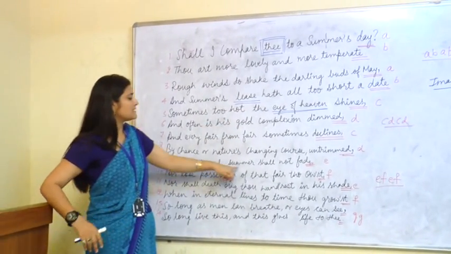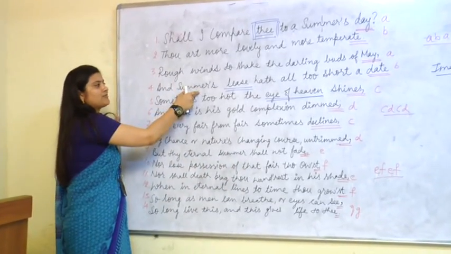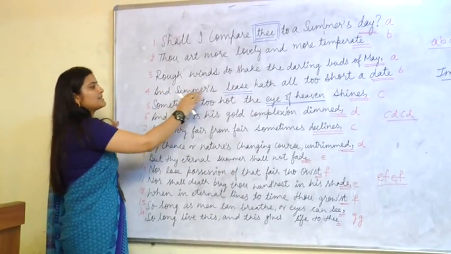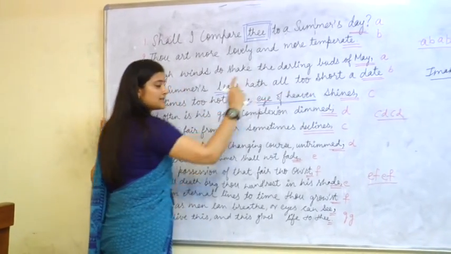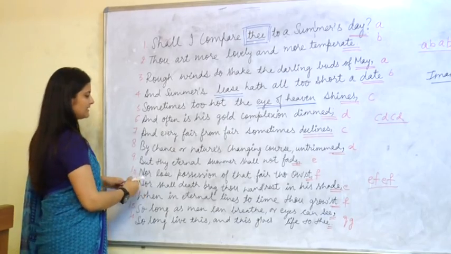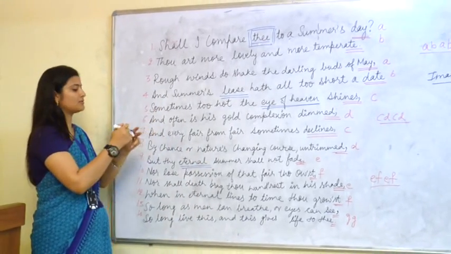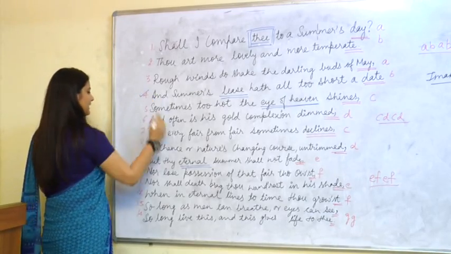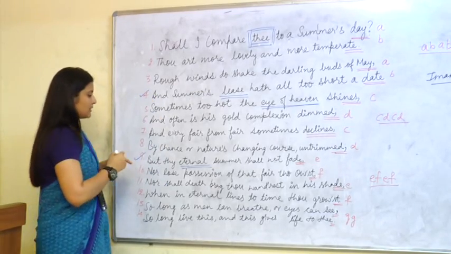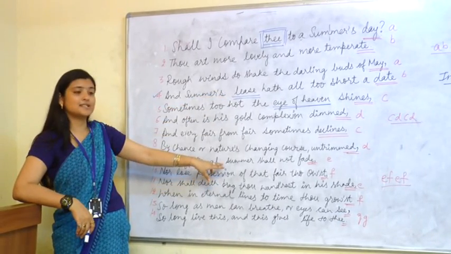But thy eternal summer shall not fade. Now there is a contradiction. Here the poet was mentioning in the fourth line that the summer's lease had too short a date. But in this line the poet is saying that summer is eternal. So there is a contradiction between line number 4 and line number 9. Now what kind of contradiction? Here the summer is very short, now he is saying summer is eternal.